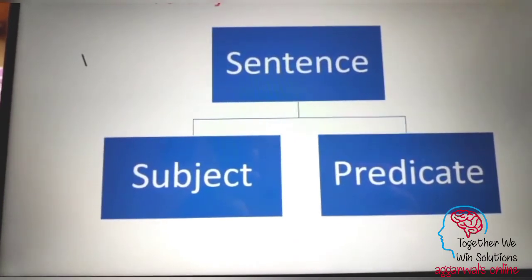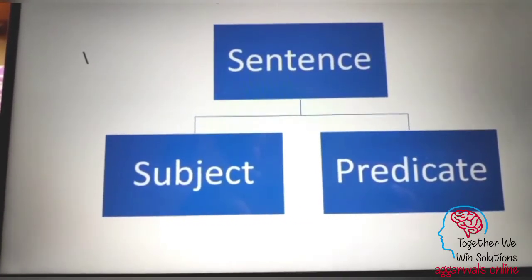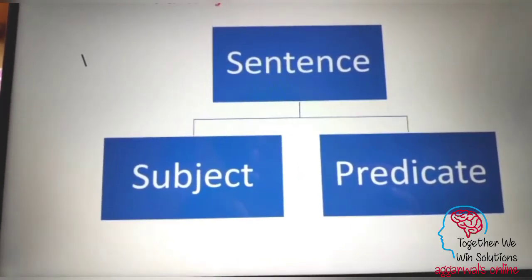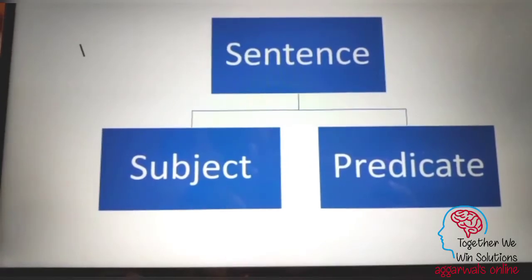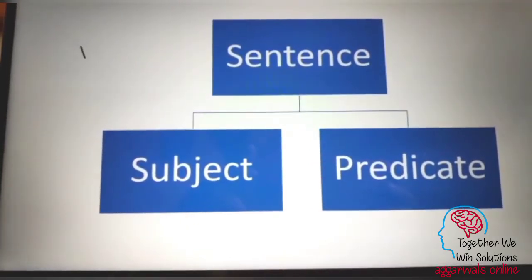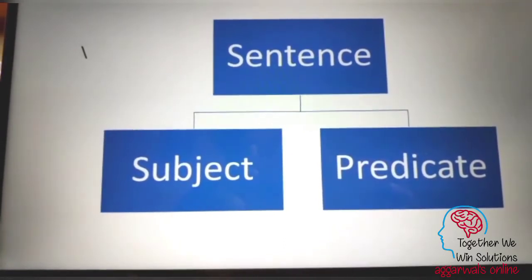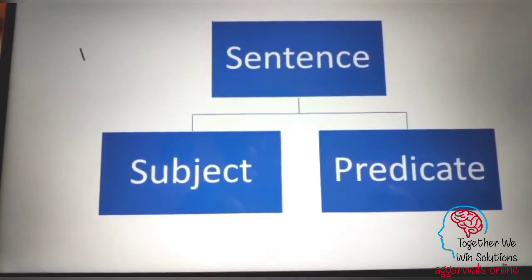For example, I went to the movies. So who is it who went to the movies? Who is the topic of discussion? It is I. And what did I do? So the answer comes: went to the movies. So our predicate is went to the movies, which describes the subject I.